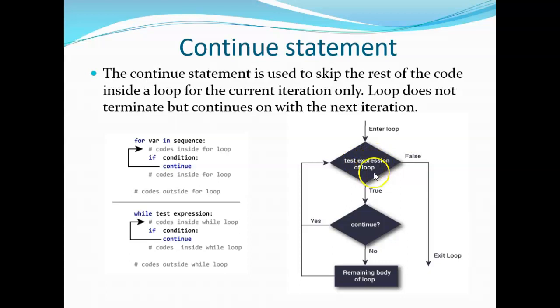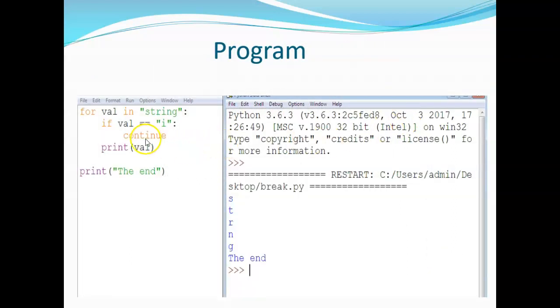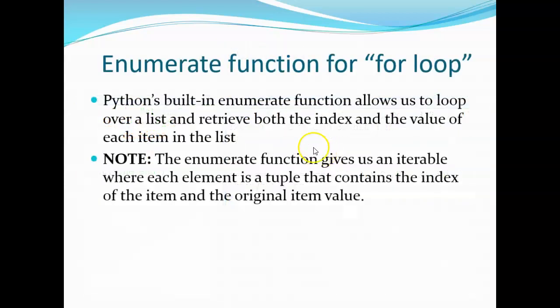The continue statement is used to skip the rest of the code inside a loop for the current iteration only. The loop does not terminate but continues on with the next iteration. You can see that if i is there, it won't print, but it will continue within the loop.